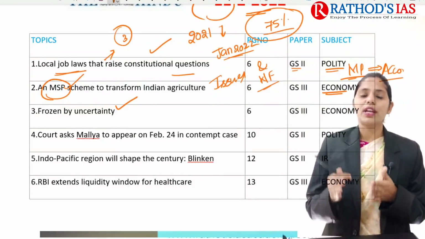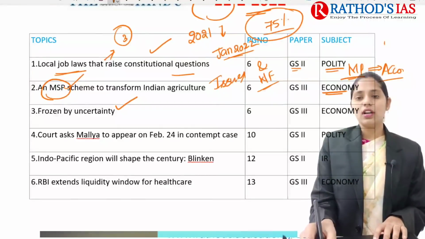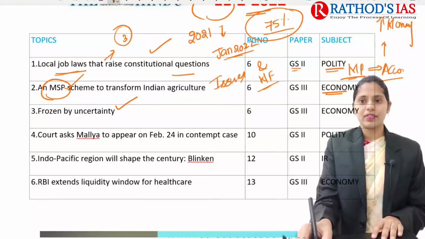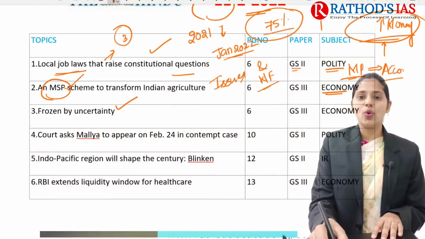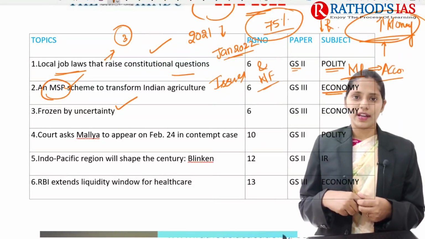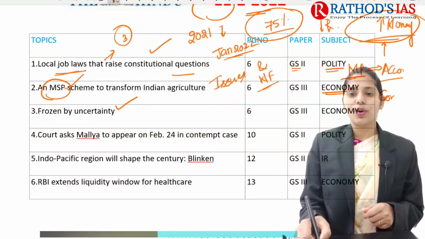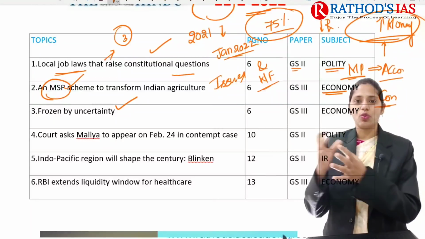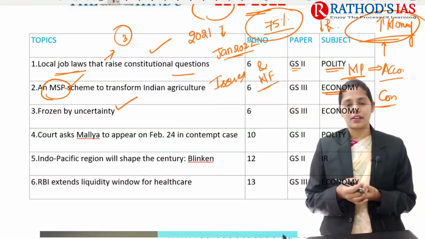In the accommodative or expansionary policy, RBI mainly wants to increase the money supply in the market, so there is a lowering of interest rates, for example the repo rate and reverse repo rate. But in constrictive policy, RBI wants to tighten the money, that means it wants to squeeze the money present in the market.